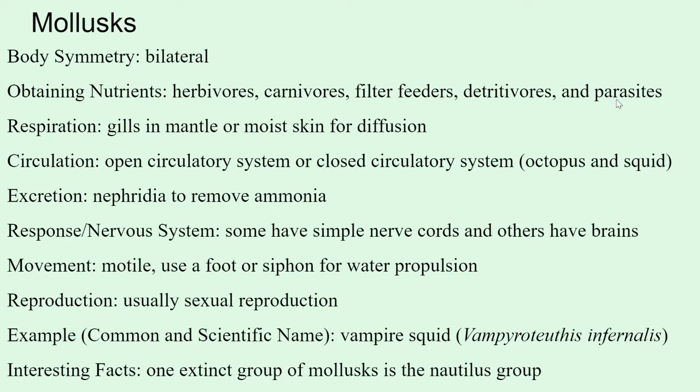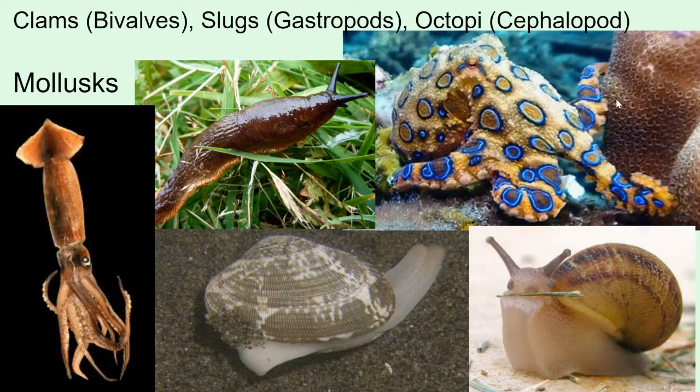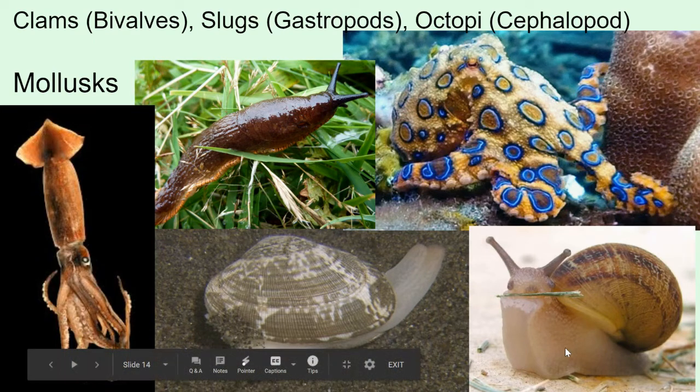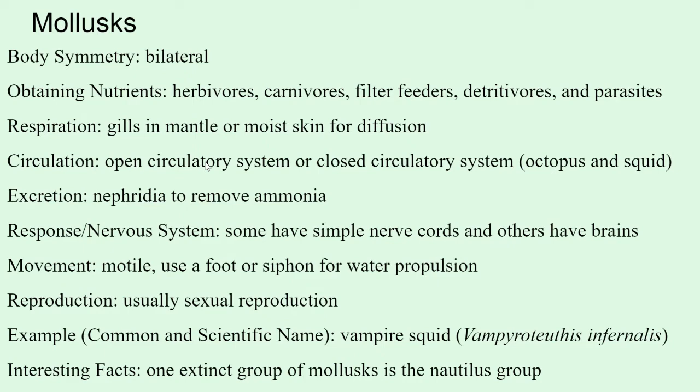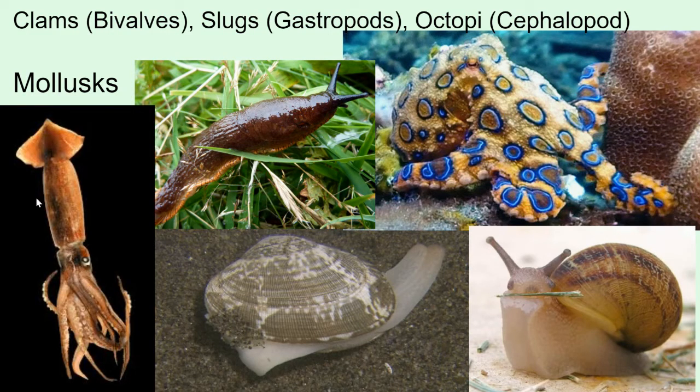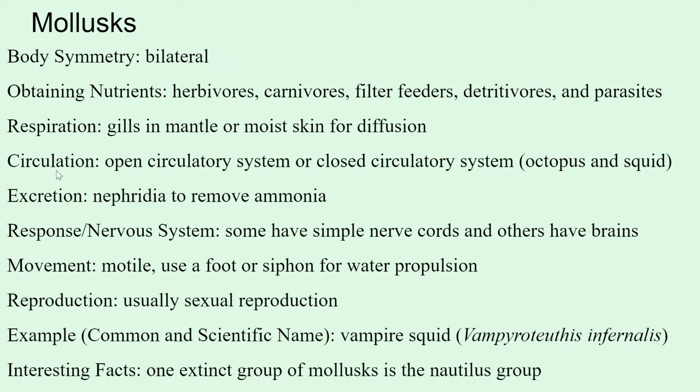Movement, they are motile. These mollusks can either use their foot, like this is considered the foot of the snail, the foot of the clam, or if they are water organisms like the octopus or the squid, they have a siphon which they can use to propel themselves through the water. For reproduction, it's mostly sexual reproduction, so they do need to find a mate.